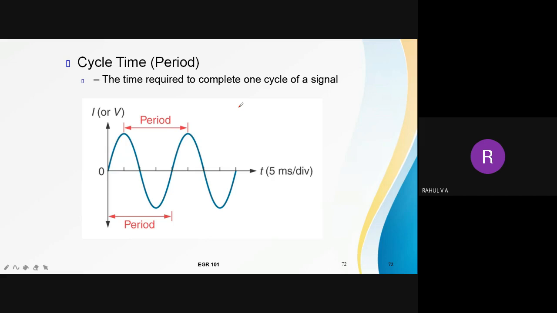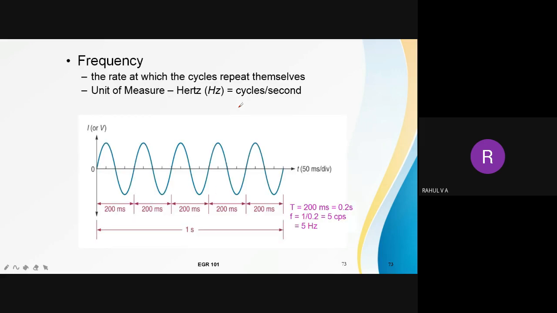Okay, time period. It is the time required to complete one cycle, one positive half cycle and one negative half cycle. It is a total time. So the time required to complete one cycle is the cycle time or time period. Frequency is the number of cycles per second. In 1 second, how many cycles are there? Or 1 second divided by time period, that will give you the number of cycles.